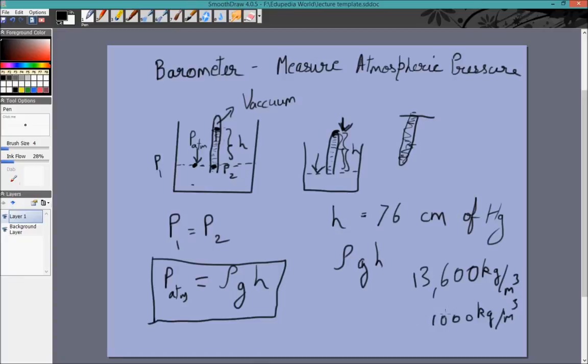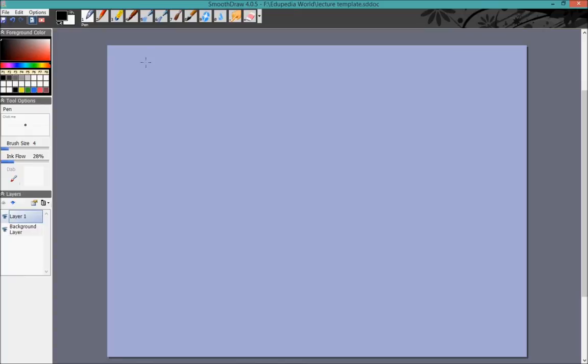So if we were doing it with water, we would need the length of the tube to be 13.6 meters as opposed to 1 meter, which we generally take to be. So this is an instrument with which we are able to measure the pressure. A lot of questions you'll see will be involving something called a faulty barometer. So I'll just explain how this works now.